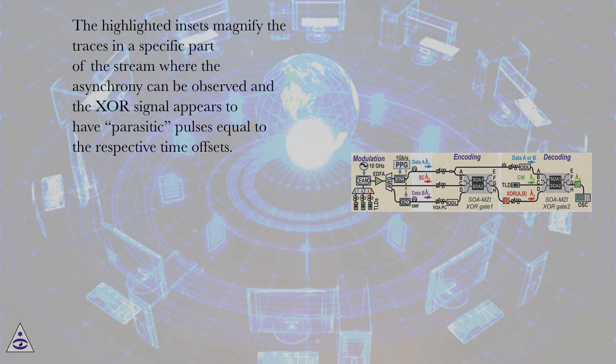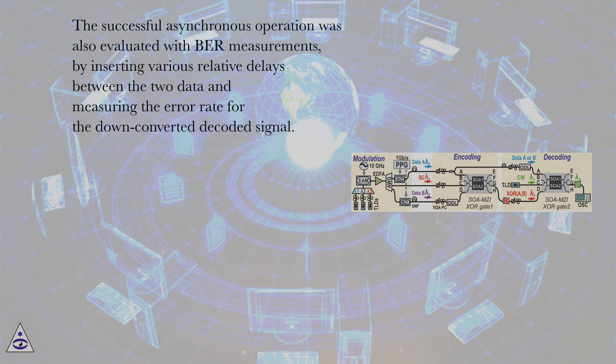The highlighted insets magnify the traces in a specific part of the stream where the asynchrony can be observed and the XOR signal appears to have parasitic pulses equal to the respective time offsets. The successful asynchronous operation was also evaluated with BER measurements, by inserting various relative delays between the two data and measuring the error rate for the down-converted decoded signal.